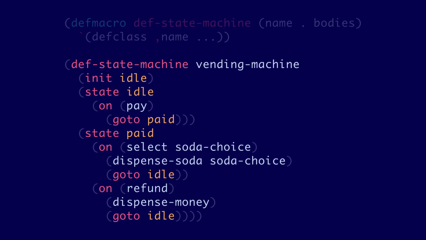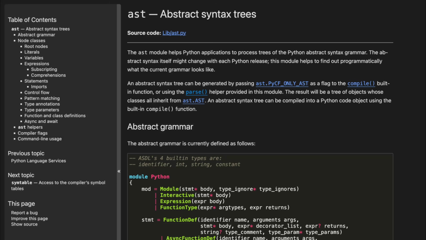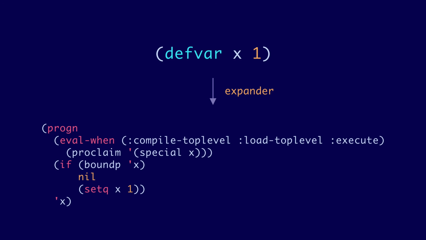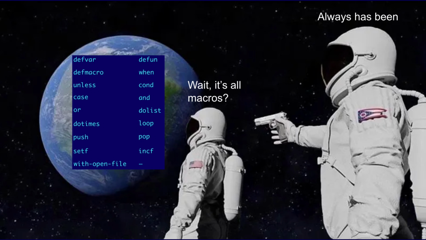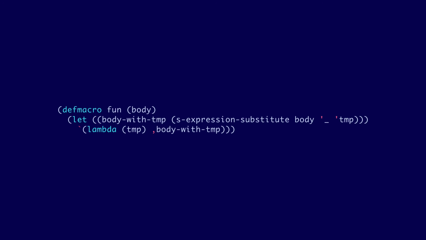Speaking of custom syntax, there actually isn't anything special about Lisp's built-in syntax. Pretty much everything built into Lisp is just a macro like the ones we wrote. There are only actually a few built-in operators. And if you think this is a lot, remember Python's AST. Everything else, including stuff like def-var and even def-macro itself, is just macros on top of core forms. It's macros all the way down. Nice syntax like def-var and def-macro, and even stuff like and or, which would normally have to be baked into the compiler, are just part of this standard library and could be implemented by anybody. So the compiler pretty much only has to know about those 25 special operators and how to expand macros. Pretty cool. Anyway, back to our fun macro.